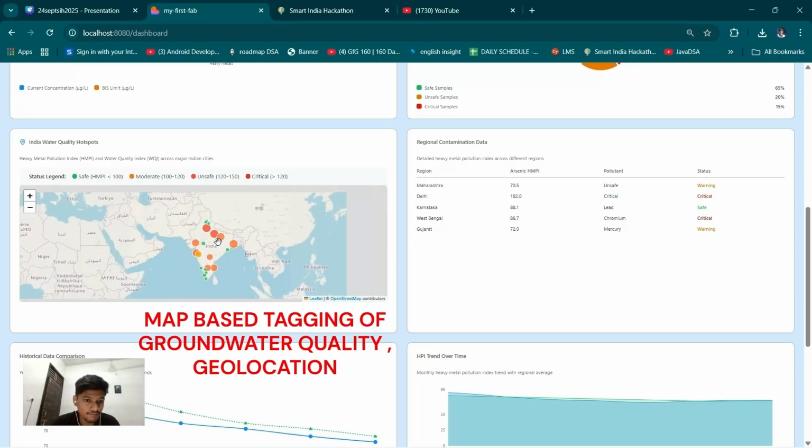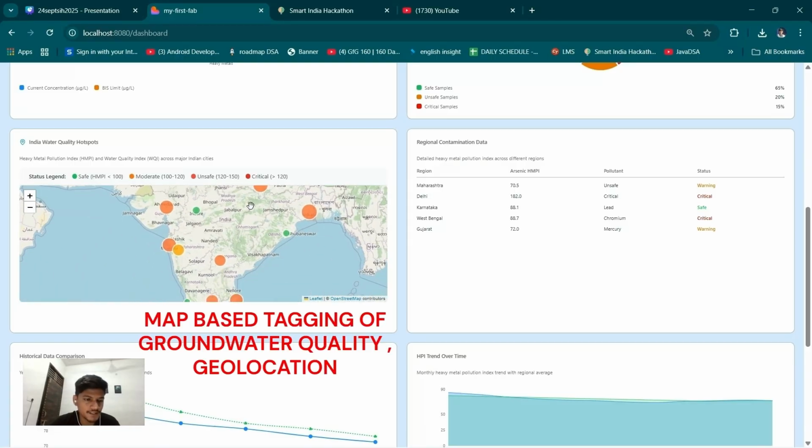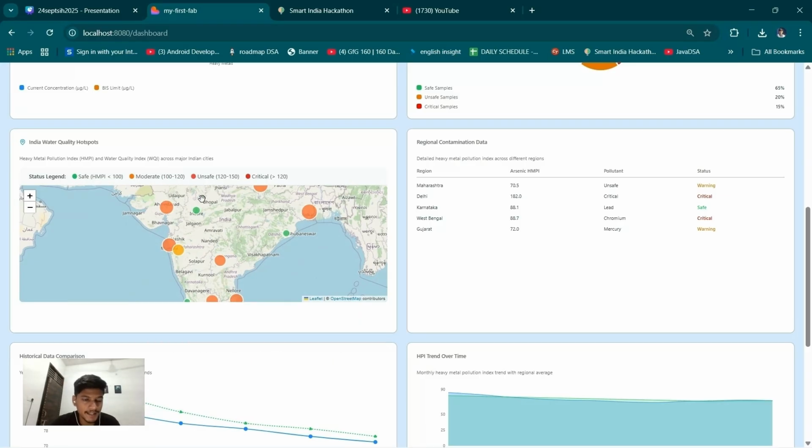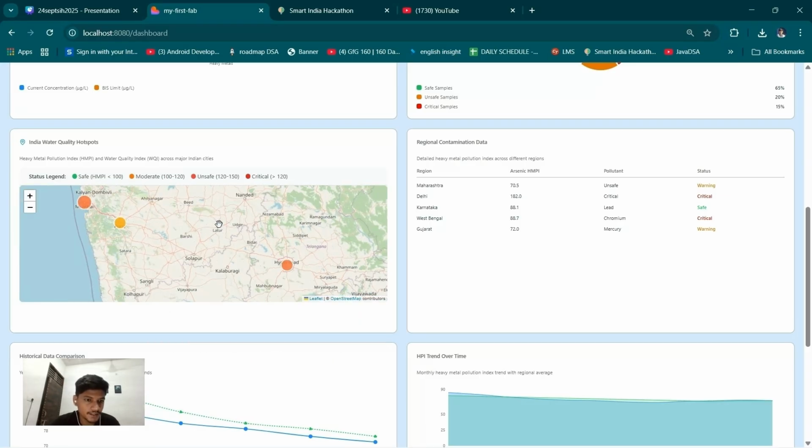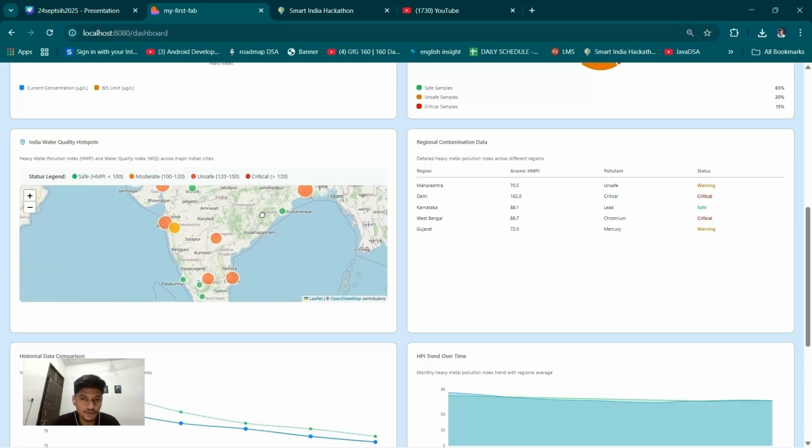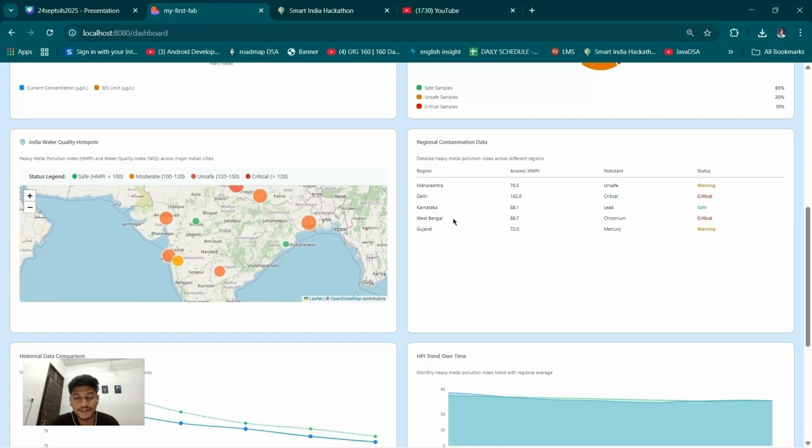Here we are using the map where you can see the regions which are contaminated, which are safe, moderate, unsafe, and critical. You can check here by zoom in and zoom out. And now next, user can also check the region-wise contamination data like Maharashtra, Delhi, Karnataka with the different heavy metals concentration with the pollutant and status like warning, critical.